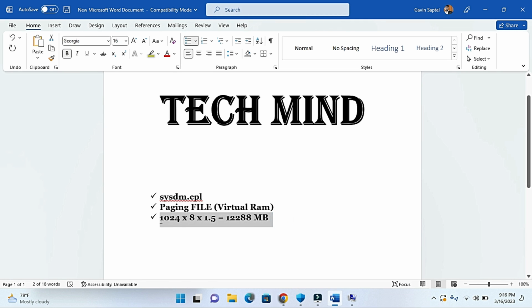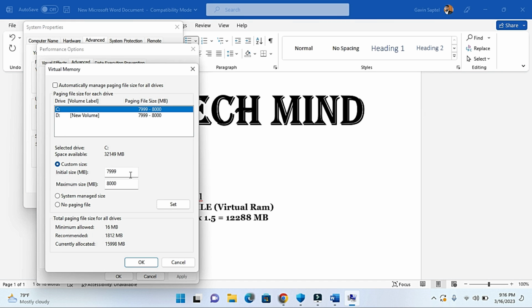If you've got an 8 GB RAM, this is the calculation that you're going to keep. You just copy paste this from my description area, and you go over here to the settings. You write 12288 in the initial size, and in the maximum area you write 12289, one number ahead, just to mention the maximum and initial size, and you click set.